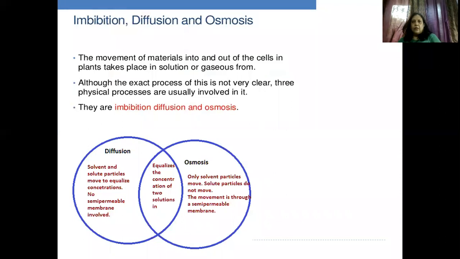Now which are the different terms that are involved in this water absorption? Okay. Now the different terms that are involved here are imbibition, diffusion, and osmosis. Now basically when we talk about imbibition, you will study a practical also of imbibition in practicals.